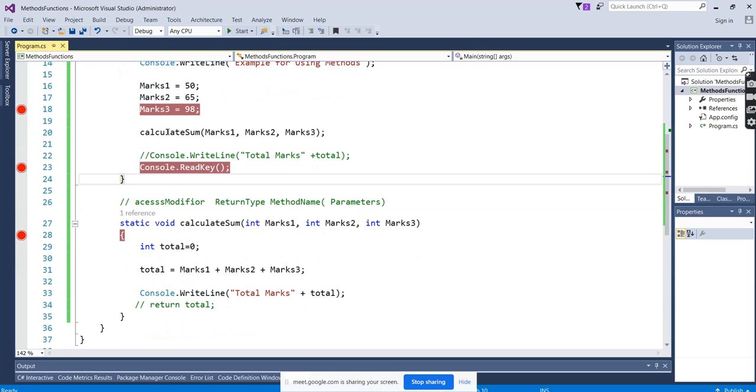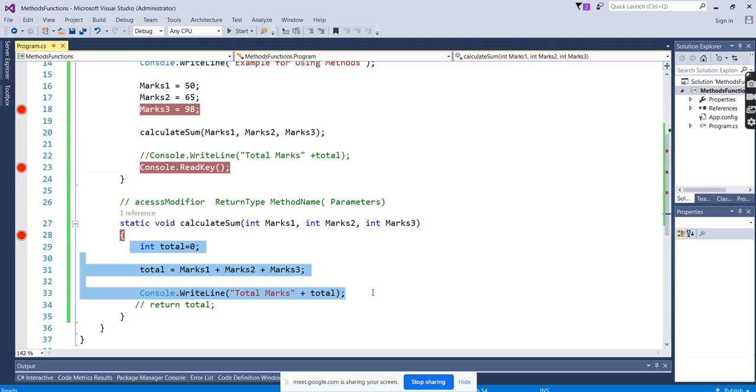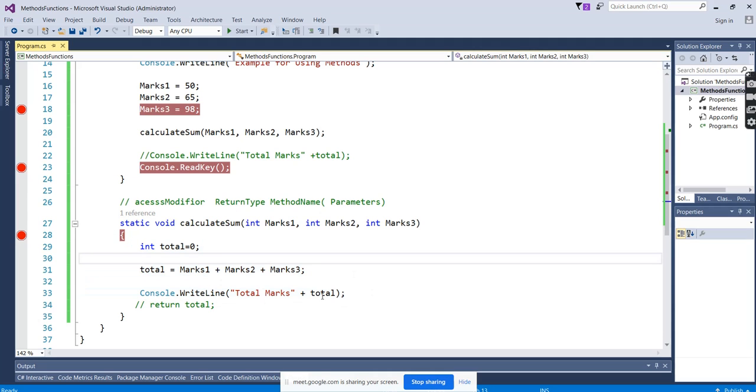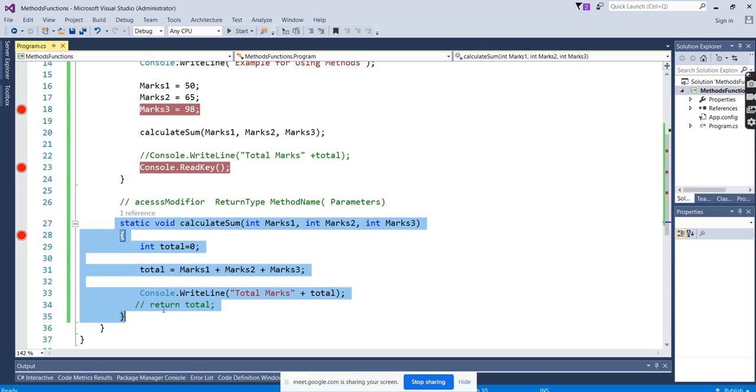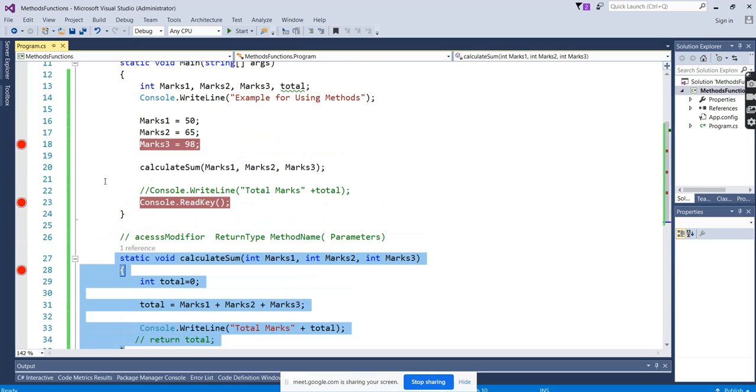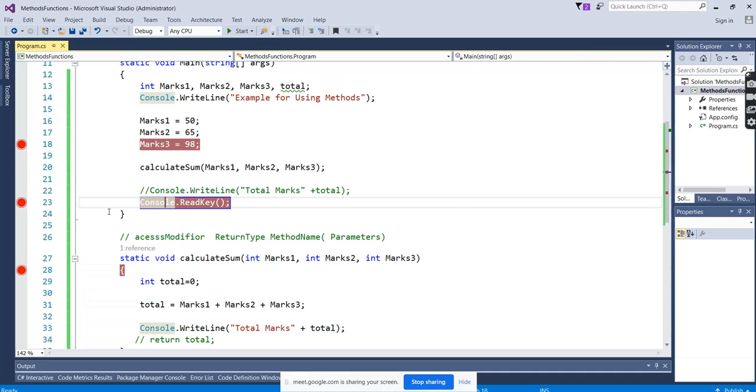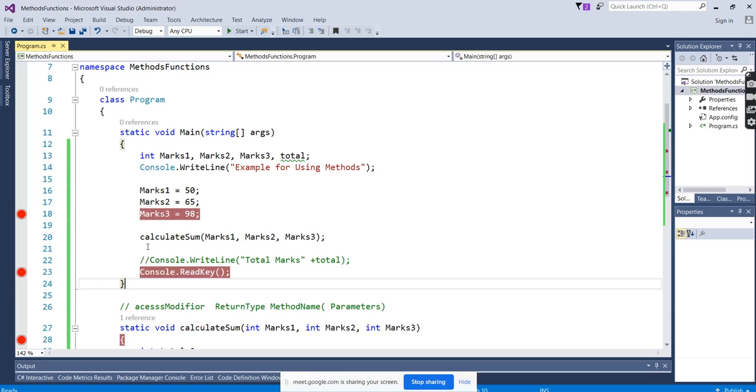It doesn't mean I'm not doing any operation after this method in the main program. We are calculating and displaying in the sub program, but even after displaying the value, it will come back to the main program and check until the closing brace whether anything is there, then close it.